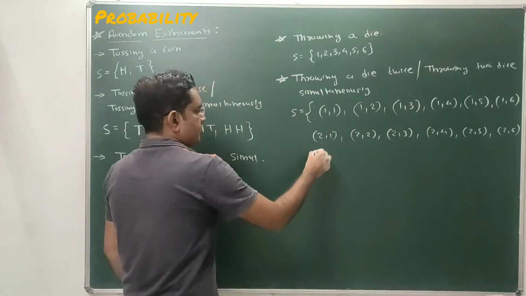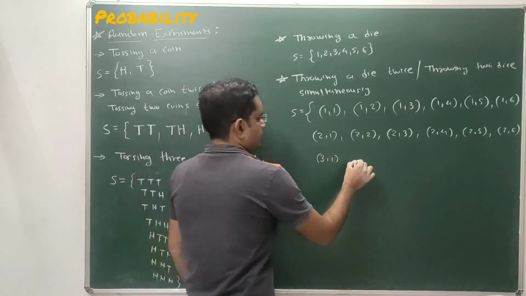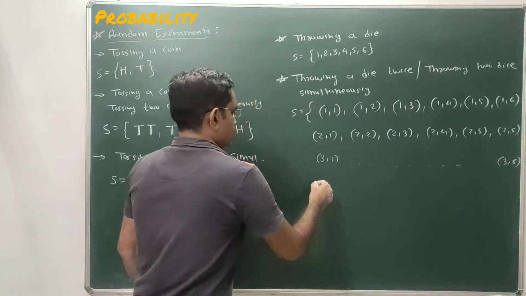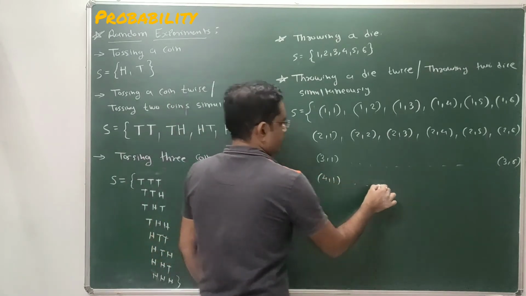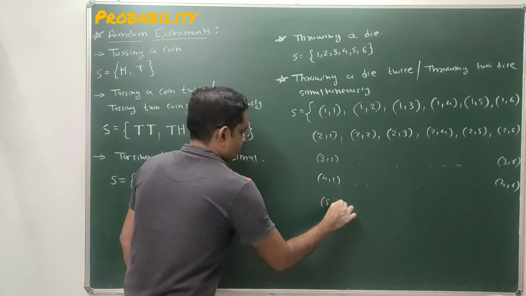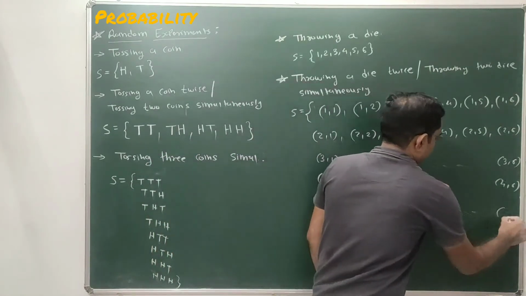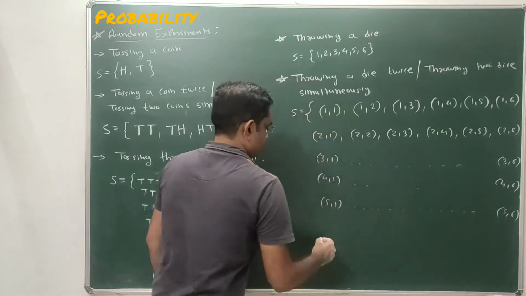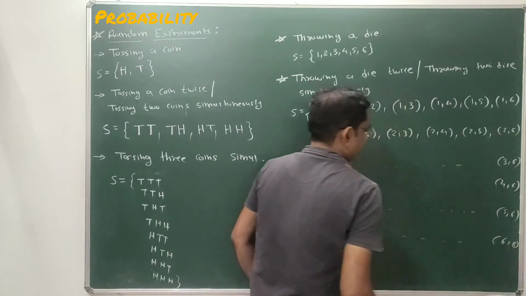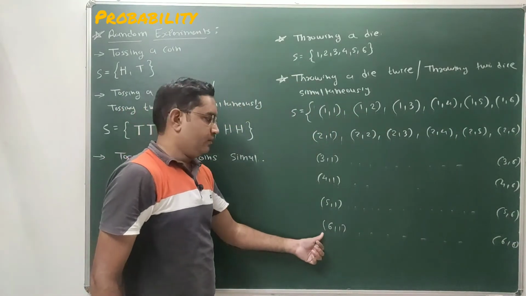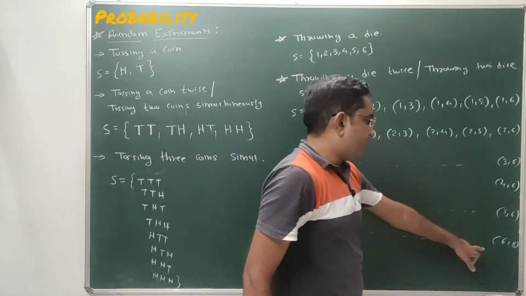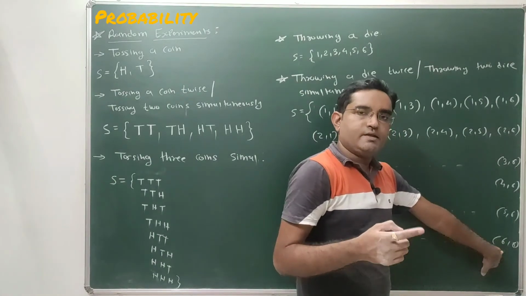Done. Continuing, we get 3, 1 up to 3, 6, then 4, 1 up to 4, 6, 5, 1 to 5, 6, and then 6, 1 to 6, 6. That means 6 on the first die and 1 on the second die, 6 on the first die and 2 on the second die, likewise 6 on the first die and 6 on the second die.